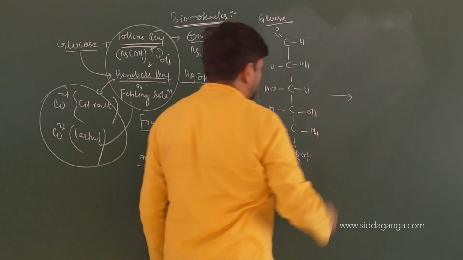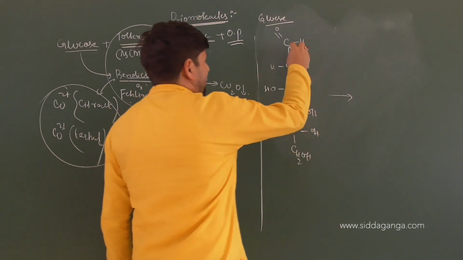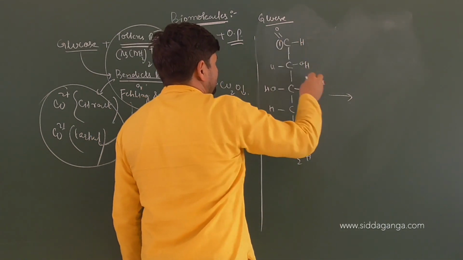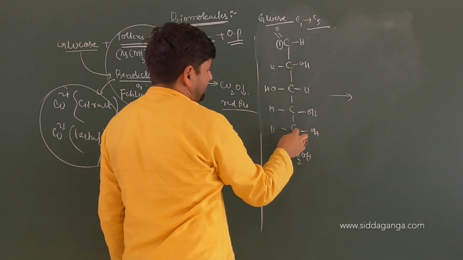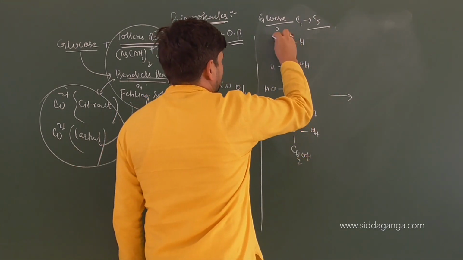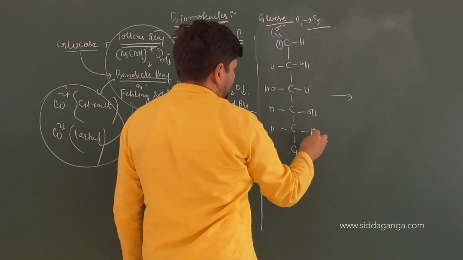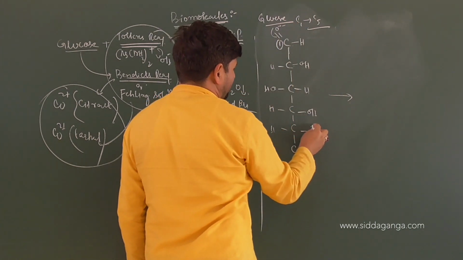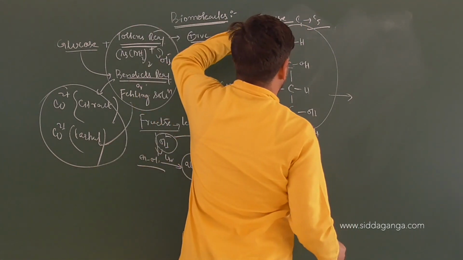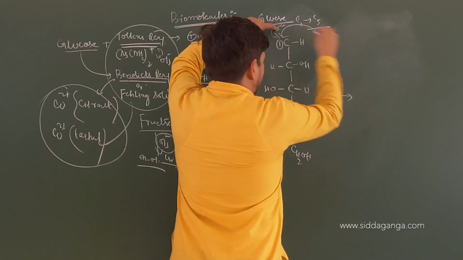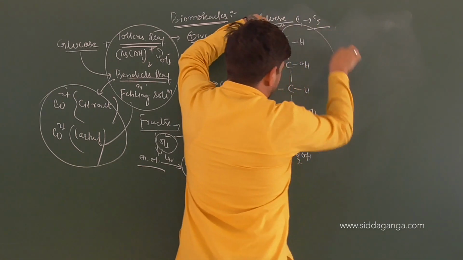When it cyclizes, we learnt it. There is this aldehyde carbon, that is carbon number 1, which cyclizes with carbon 5. So it is cyclizing with carbon 5. One is that it will be shifted up, it will be a negative charge. Are you getting it or not? There is a lone pair of electrons present on oxygen that will come and attack the carbon. Then what is the reaction coming into play? It is O, it will be attached with H. The group coming into play will be, cyclization has occurred or not.